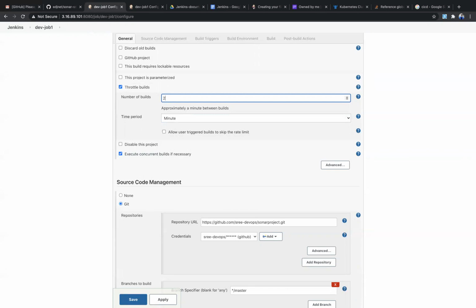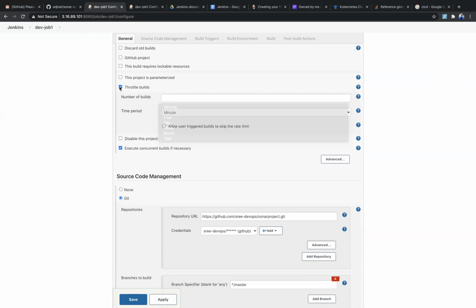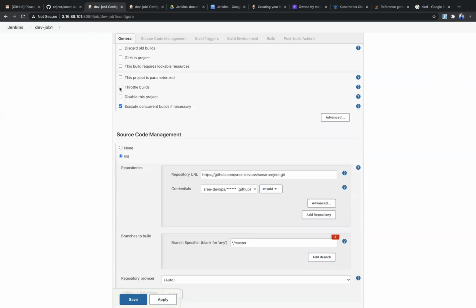The remaining jobs will also have the same condition, 2 jobs. So if there are 4 jobs in the queue, only 2 jobs will be triggered in that minute. The remaining two jobs will wait for the next minute. So based on that condition, the job will be triggered. You can give anything. This will be useful when you want to limit the load on your Jenkins server.